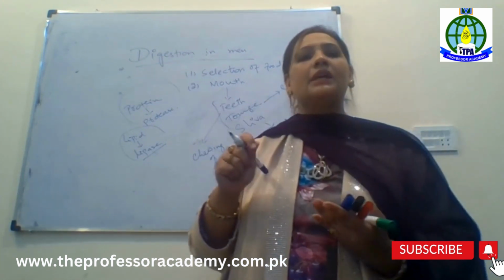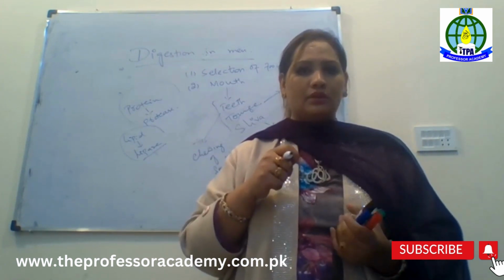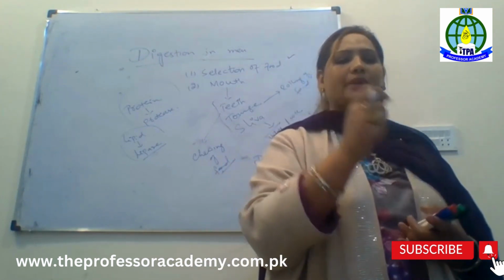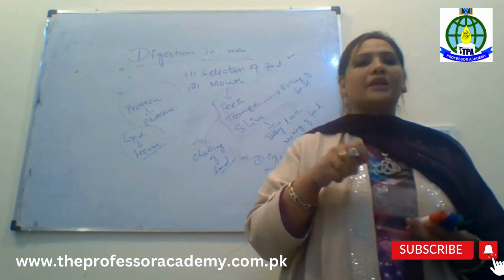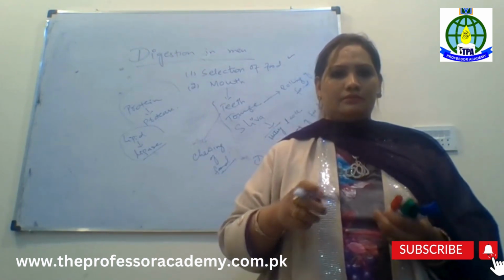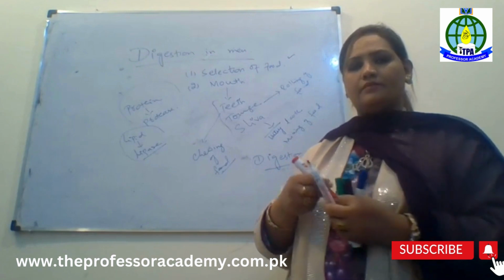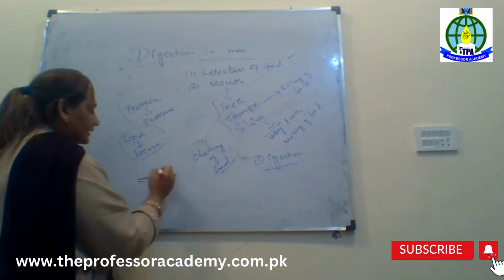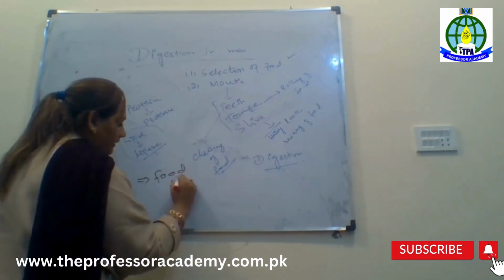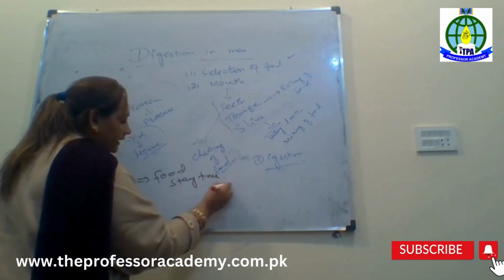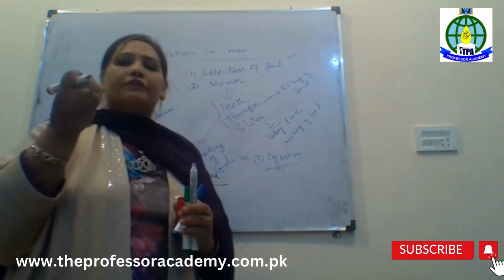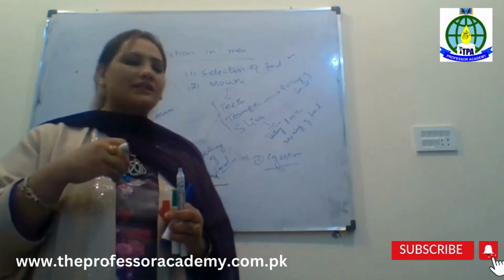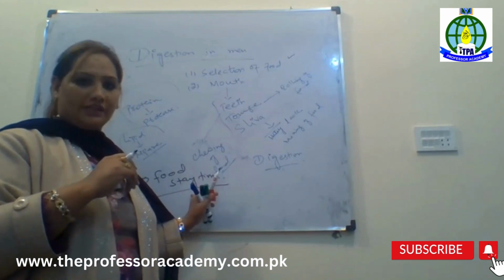My question is, if digestion starts in the mouth, then why is the food digested completely in the stomach? What's the reason behind that? Why is the digestion not completed in the mouth? In simple words, we can say that the food stay time is so low. In the mouth the food can stay for only a few seconds, right? But in the stomach the food stays for a longer duration of time. So that's why in our mouth the partial digestion is there, right?